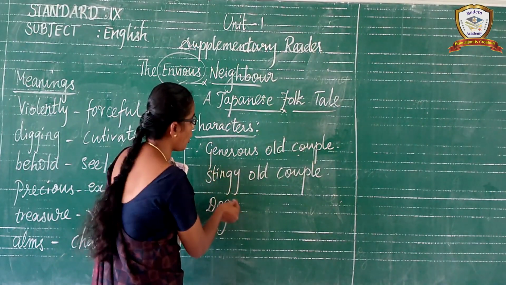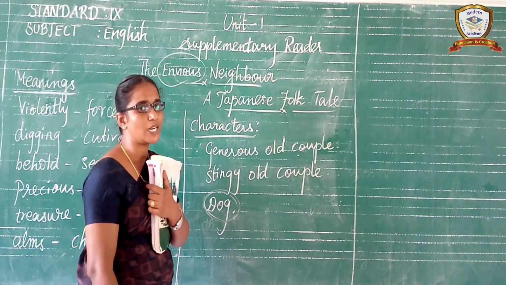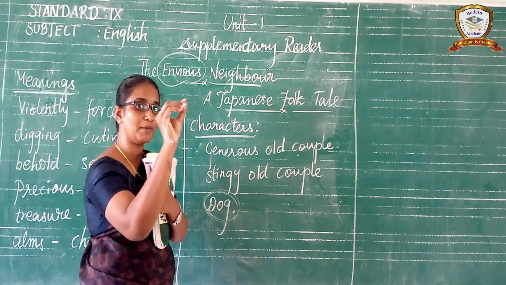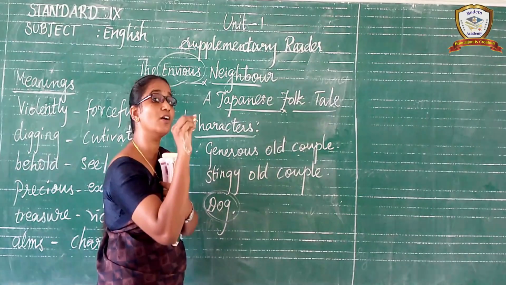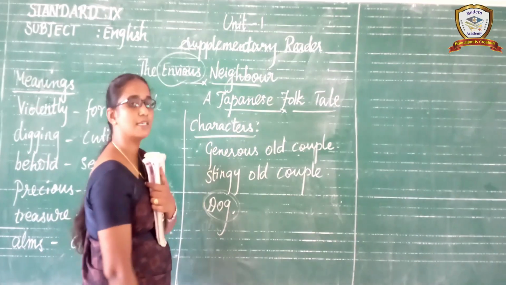What happened to them? The dog plays an important, vital role in the story. But unfortunately, the dog was killed by someone else. Everything is learned in this story, and let us learn why the dog was killed by someone else. These things are learned in the supplementary reader.